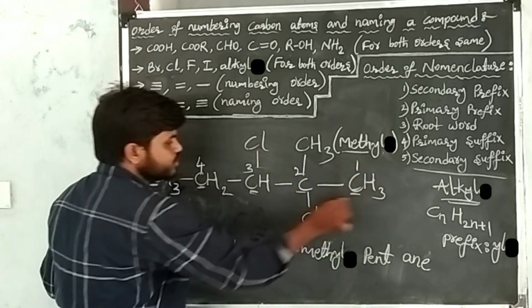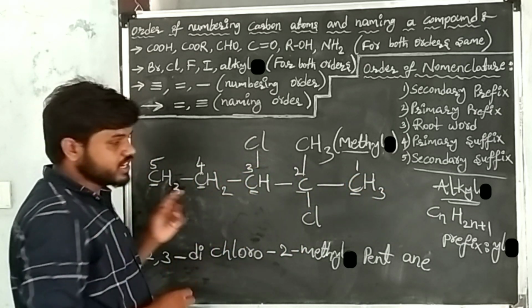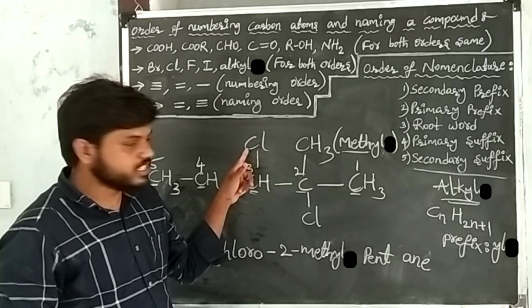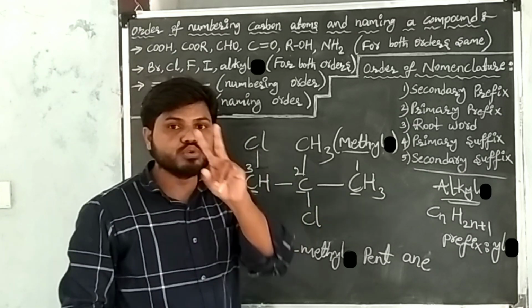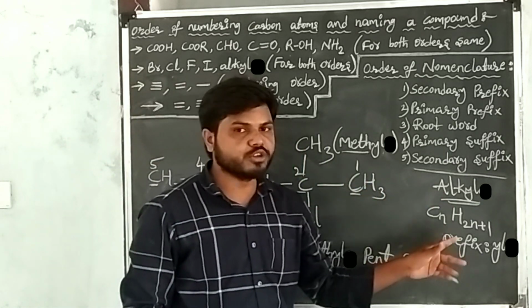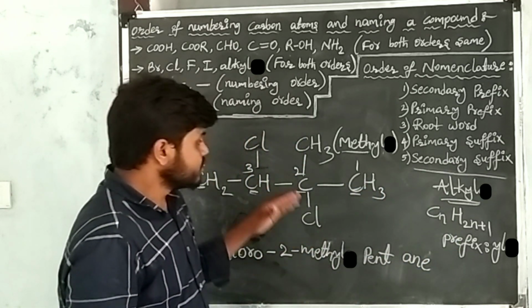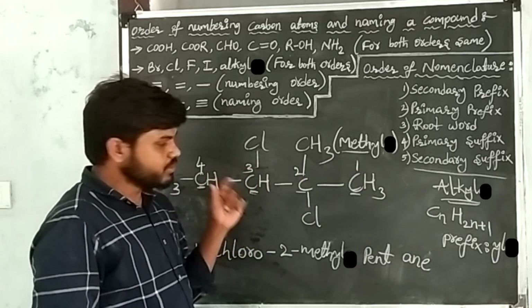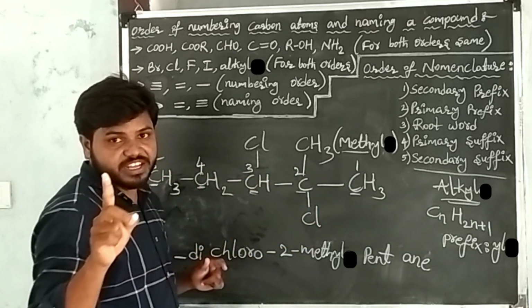In this is the principal chain. In this given carbon compound, at this carbon one substituent is there, that is chlorine. At another carbon two substituents are there, one is chlorine, another one is methyl. This methyl belongs to the alkyl group. You can check with the formula, right? So give the numbers to each carbon atom in such a way that chlorine should get the least number.